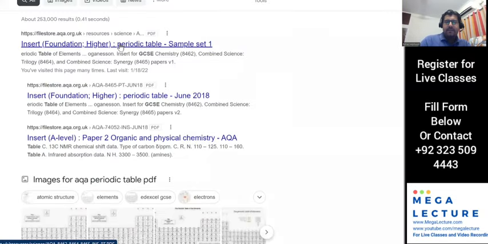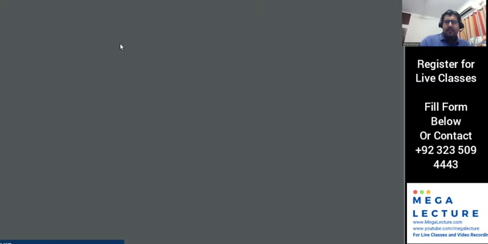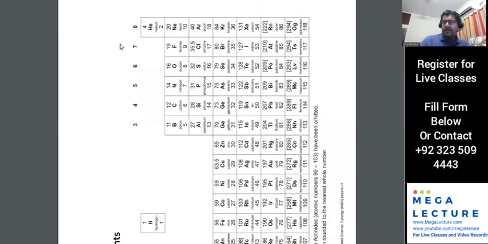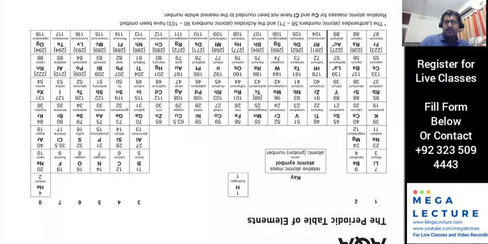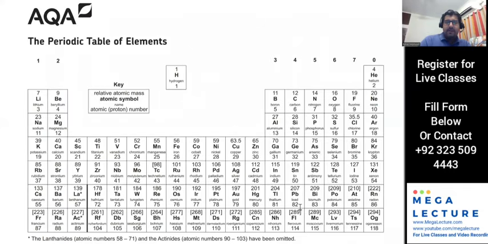So I've got this periodic table in front of me, and remember in the periodic table, the bigger number is the atomic mass. So you've got carbon dioxide. It's got carbon, which is 12, and oxygen, which is 16. The position could be different of this bigger number, but the bigger number out of the two numbers, that's the atomic mass. So this 12 could be written downwards. It could be written on the side or on the right side. But just remember, the bigger number is the atomic mass. Wherever that is around the element, that doesn't really matter. The key would be given over here every time. So carbon is 12, oxygen is 16.